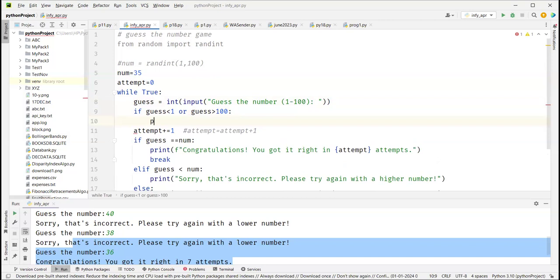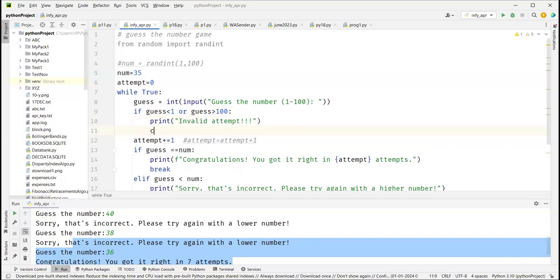I will say print, and I'll say here invalid attempt, or something like this. Now you don't want to count that as an attempt. So I will add something called continue.